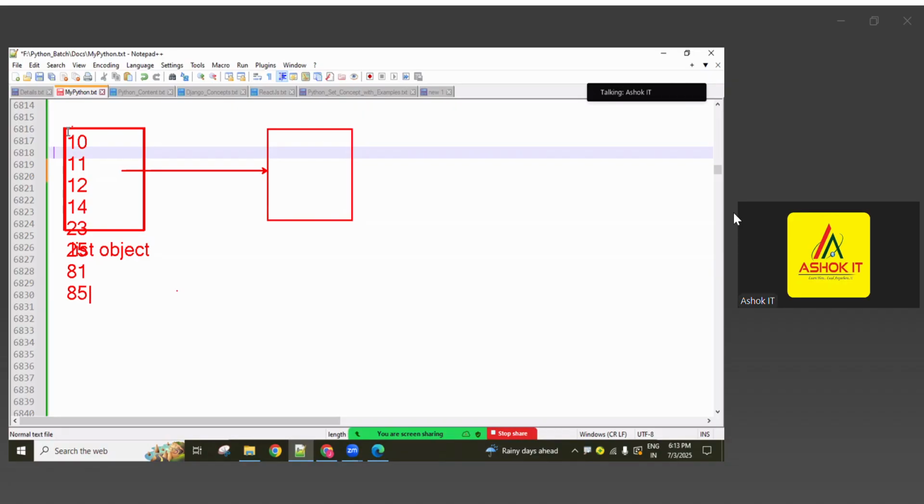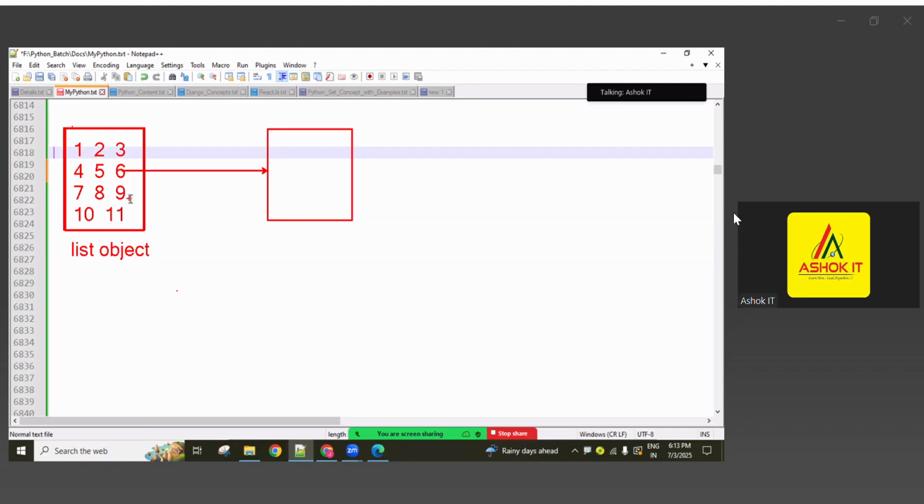So here some are even numbers, some are odd numbers. I want to filter out all the even numbers and return a new sequence. In that new sequence only even numbers are available, guys. Just I'll write here 1, 2, 3, 4, 5, 6, 7, 8, 9, 10, 11, like these numbers in the list object.